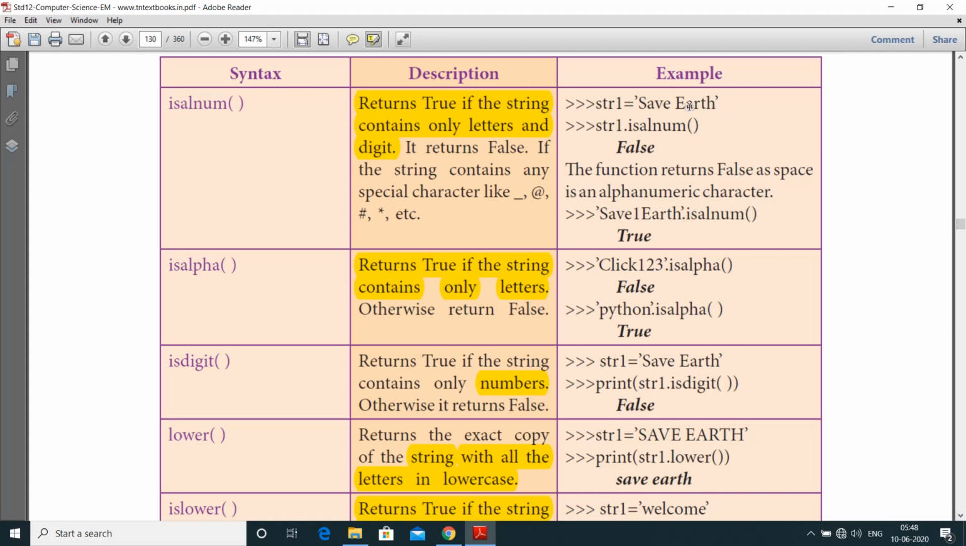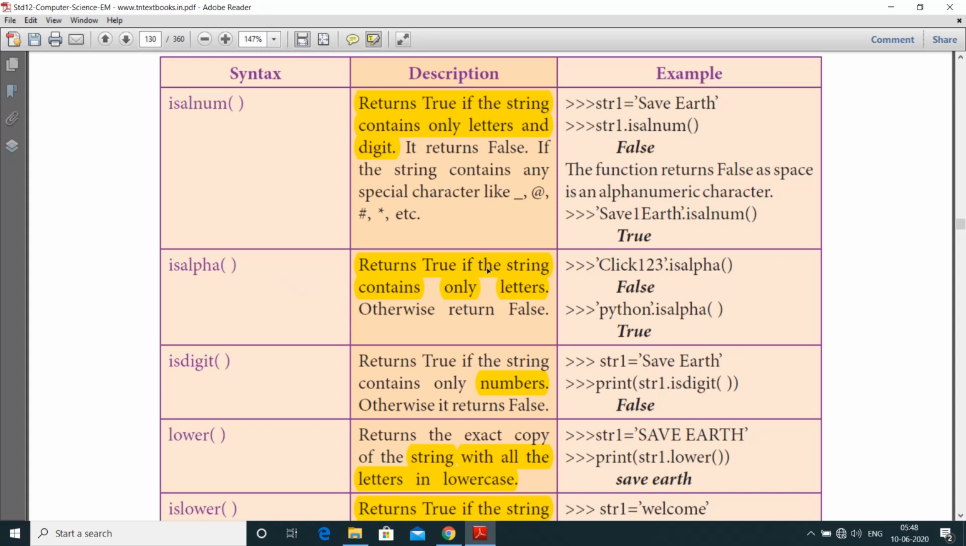str1 is equal to save earth. So str1 dot isalnum. It contains only the characters. It doesn't contain any digit. So it returns false. isalnum means the string contains both letters and digits. So the next example is save1 earth dot isalnum. It contains the characters as save and digit as 1. So it returns true.